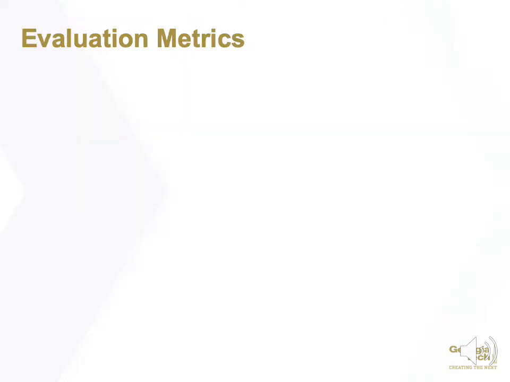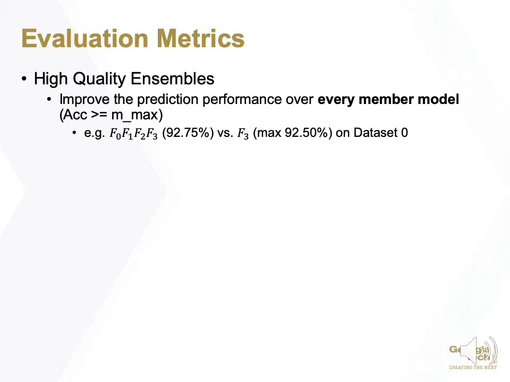So it comes to the question of how to evaluate ensemble teams. We argue high-quality ensembles should be able to improve the prediction performance over every base model, that is, accuracy larger than or equal to Mmax, the base model max.